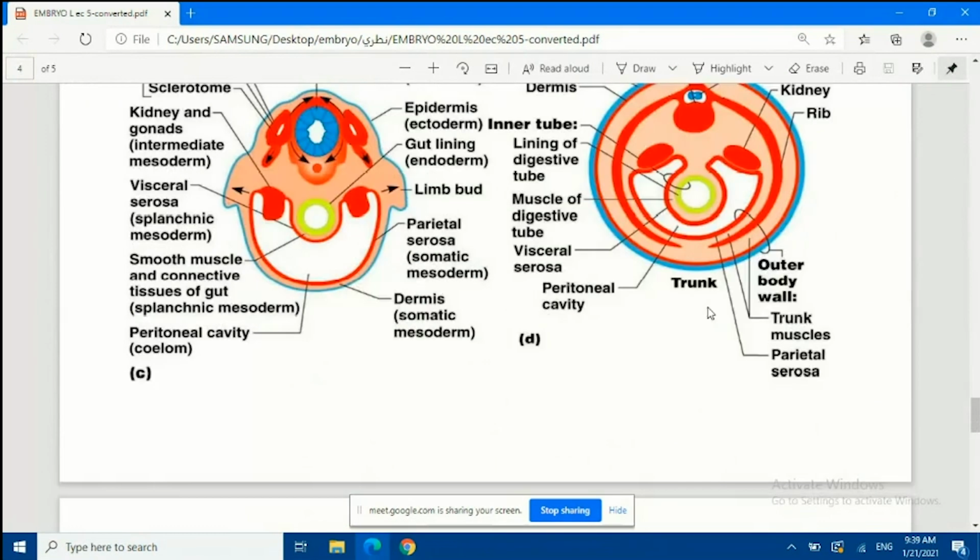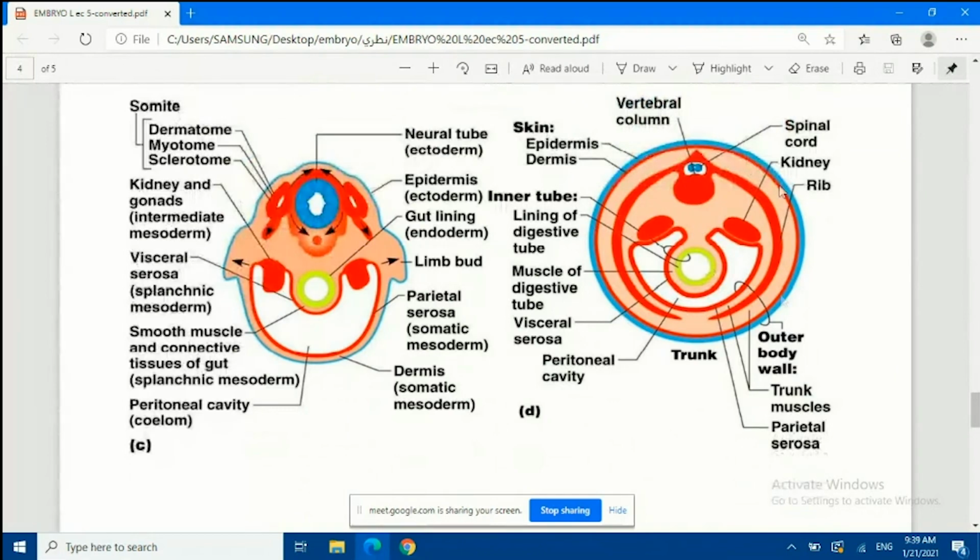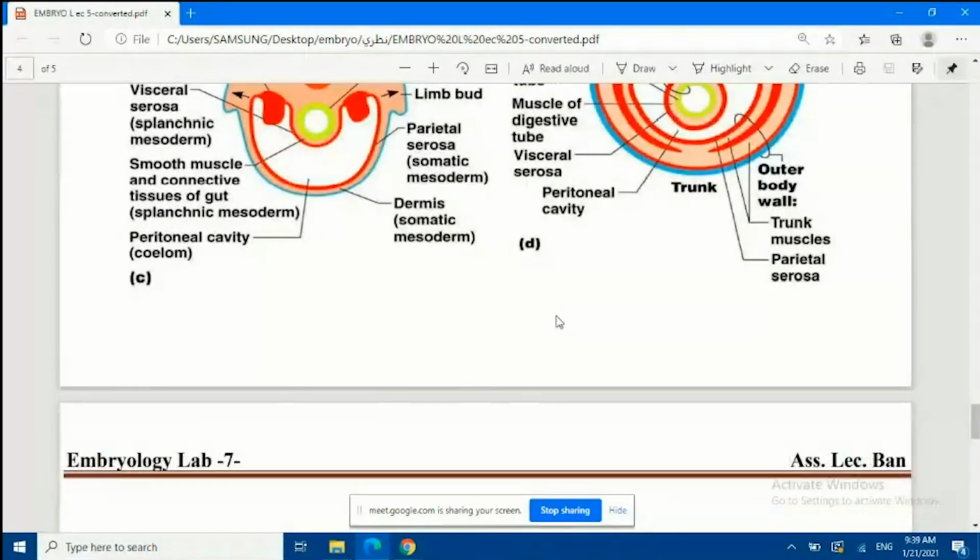Okay, so the last thing, look at here, just generally you can see the appearance of most of the organs like the kidney, digestive canals, and also the ribs right here. Okay, the spinal cord is starting to form, the vertebral column. Okay, and we can see the epidermis and dermis.